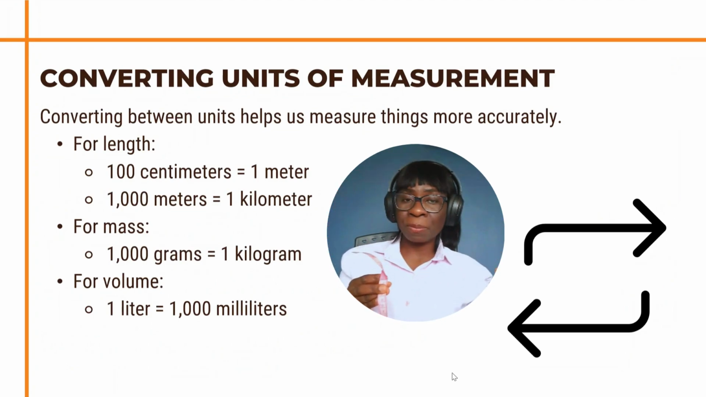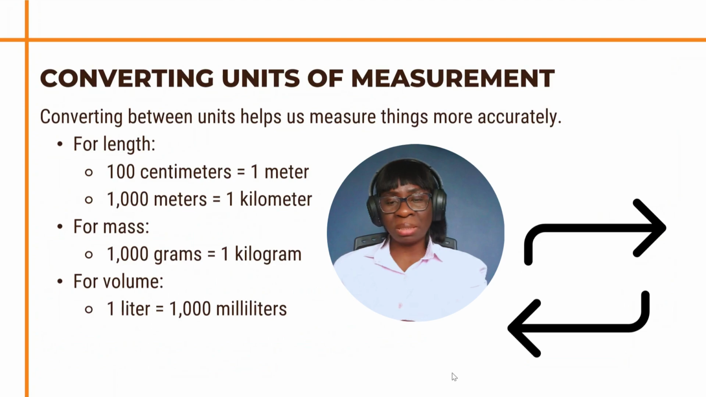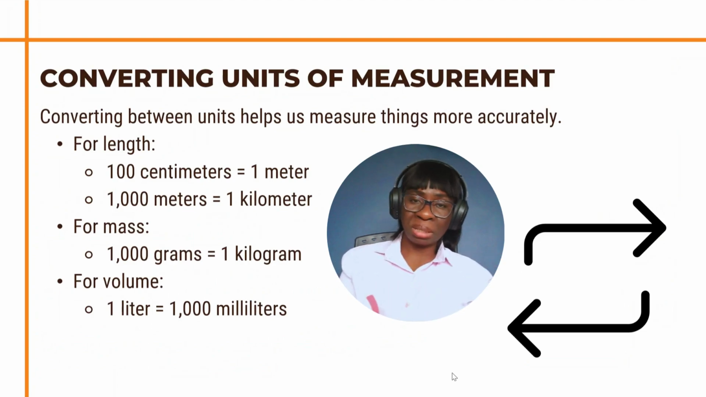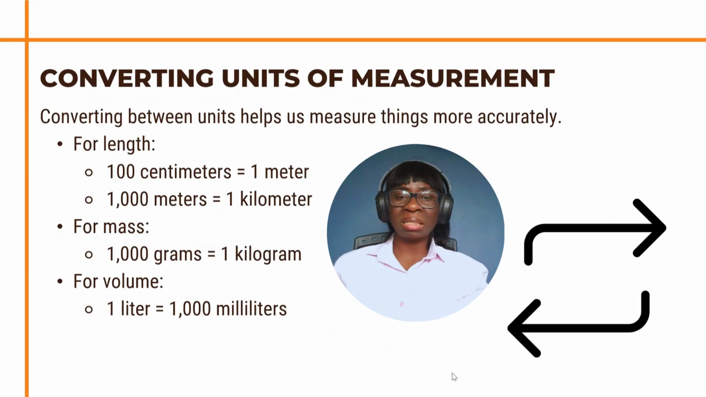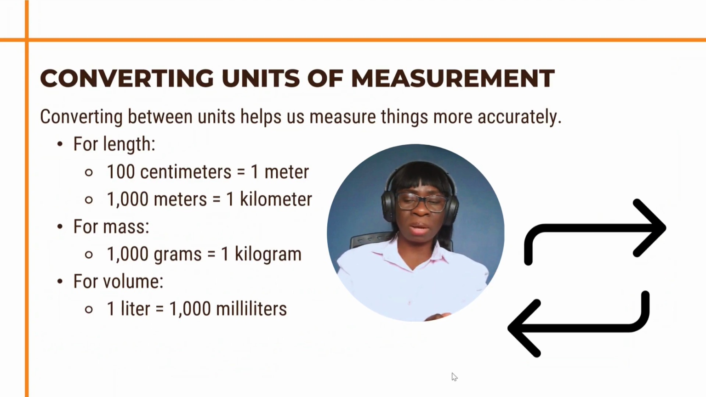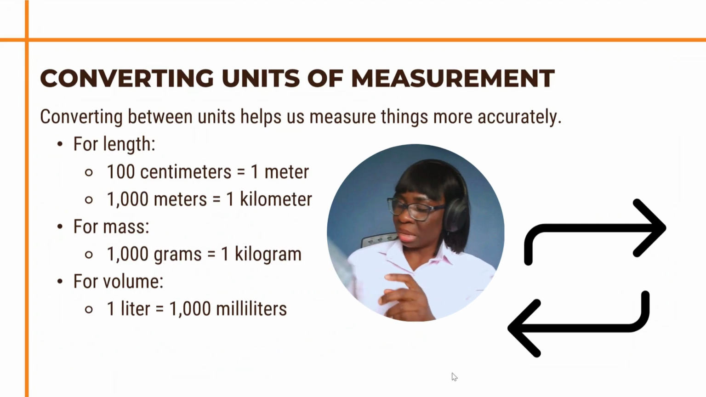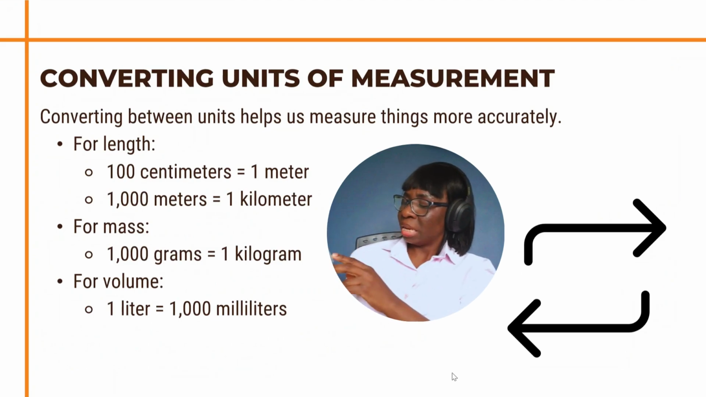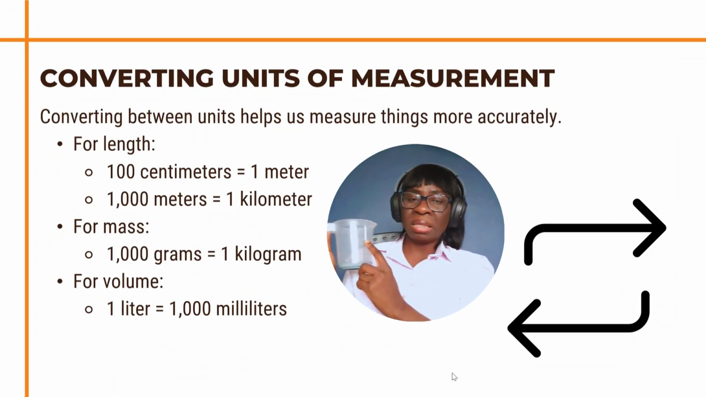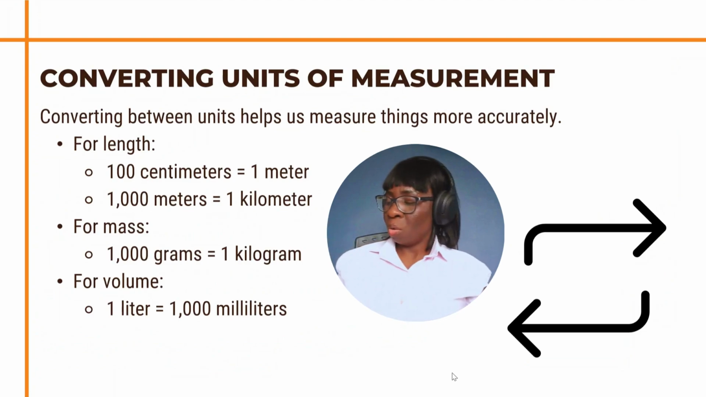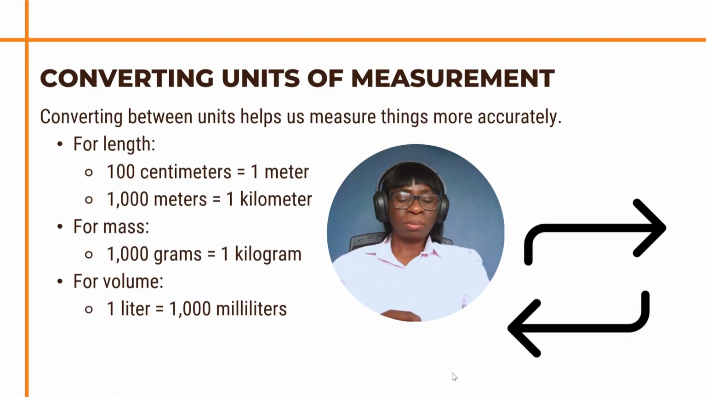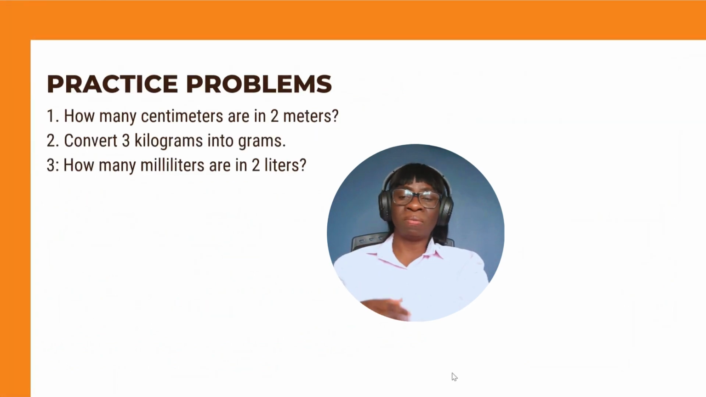So if you are converting from centimeter, now this one has centimeter, I can measure in centimeter and then convert it to meter. So 100 centimeters is equal to 1 meter, and 1000 meters is equal to 1 kilometer. For mass, 1000 grams is equal to 1 kilogram, and for volume, 1 liter is equal to 1000 milliliters. So 1000 milliliters equals 1 liter. Just like I said here, 250 milliliters, that would be like 1/4 liter. So that is how to measure and convert.